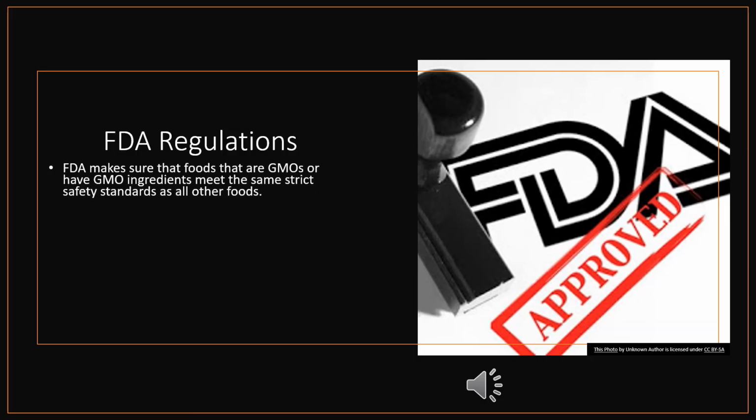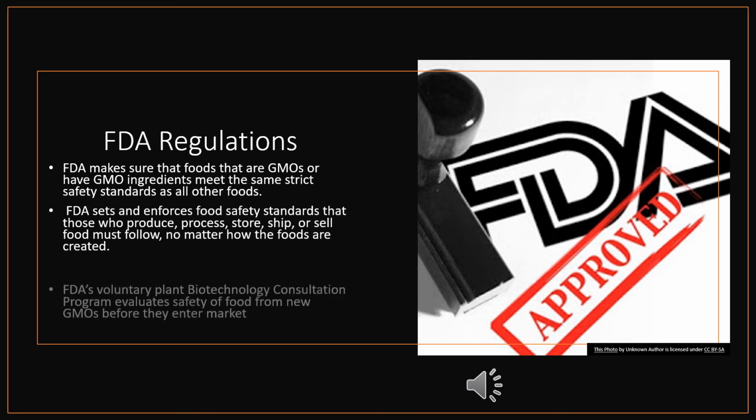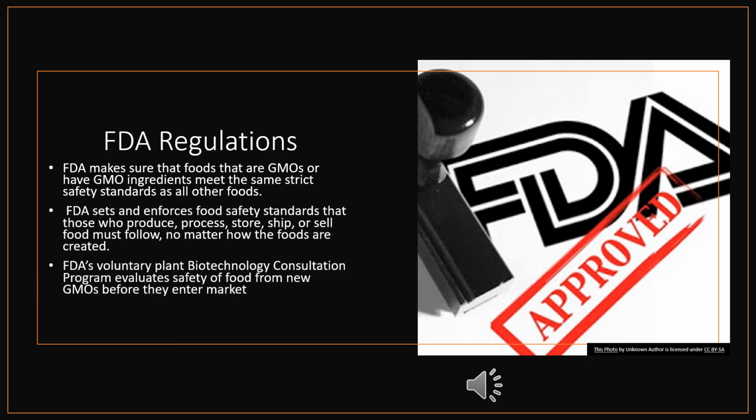Let's dive a little bit deeper into these regulations to determine if these foods really are safe for us to consume. The first step in being regulated involves the Food and Drug Administration, or the FDA. The FDA makes sure that foods that are GMOs or have GMO ingredients meet the same strict safety standards as all other foods. FDA sets and enforces food safety standards that those who produce, process, store, ship, or sell food must follow, no matter how the foods are created.